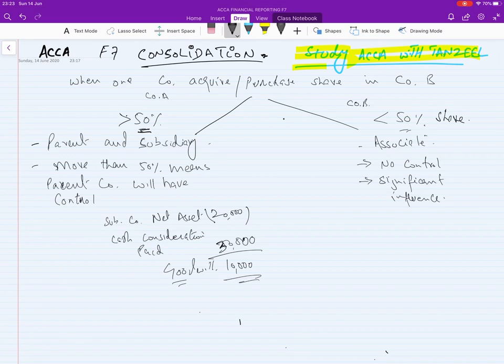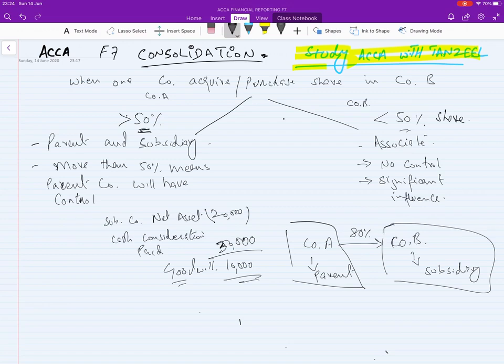So I'll show you company A. Suppose they are buying 80% of company B, this will become the parent company and this will become the subsidiary. As individual companies, they are two separate entities.